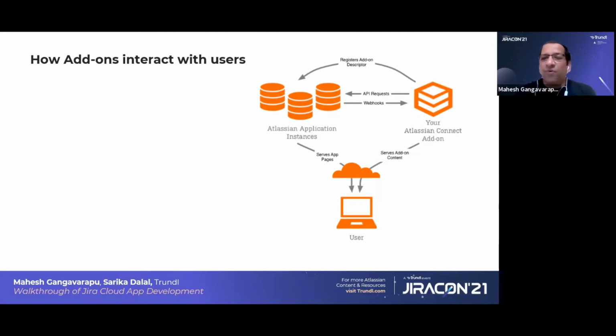This is the flow. If you have some webhooks already configured, that also will check with your Atlassian connector, then it will give the response back to you. This is the normal flow.